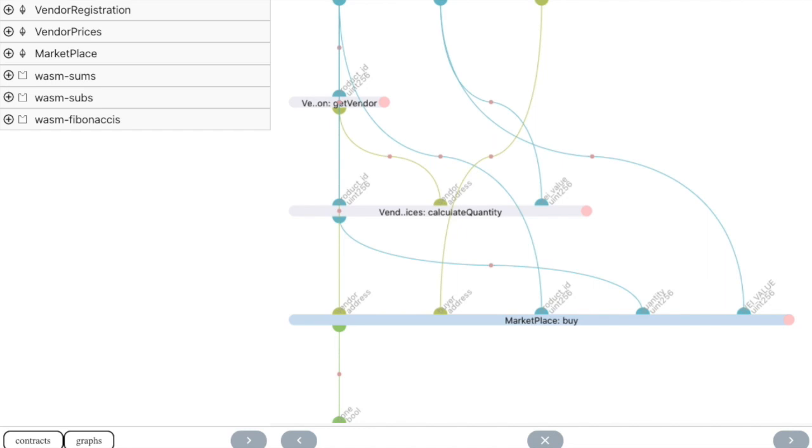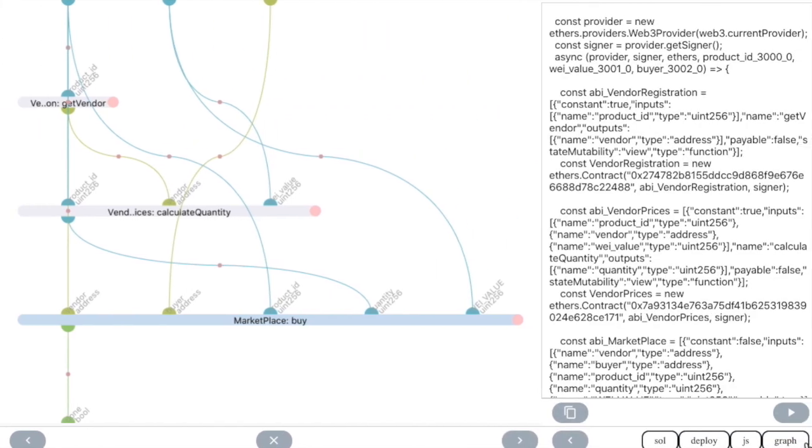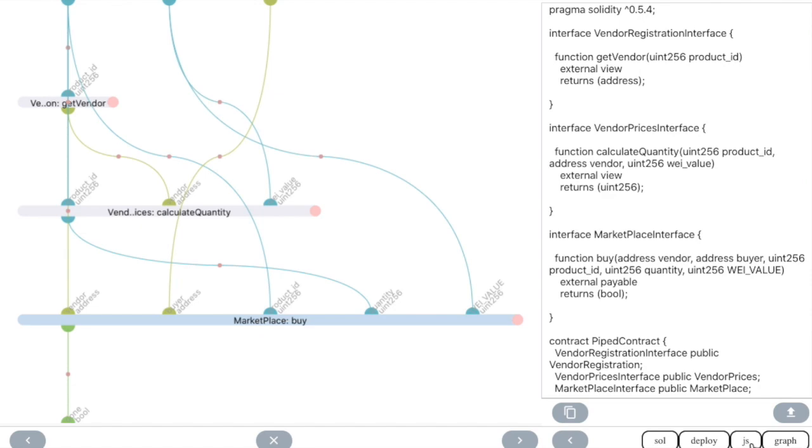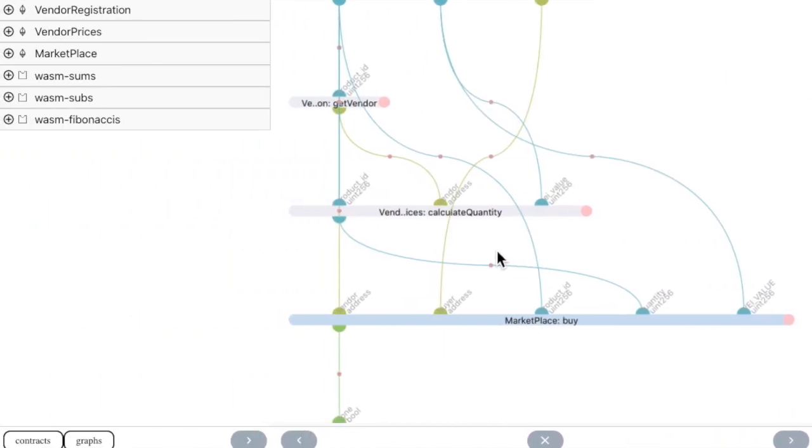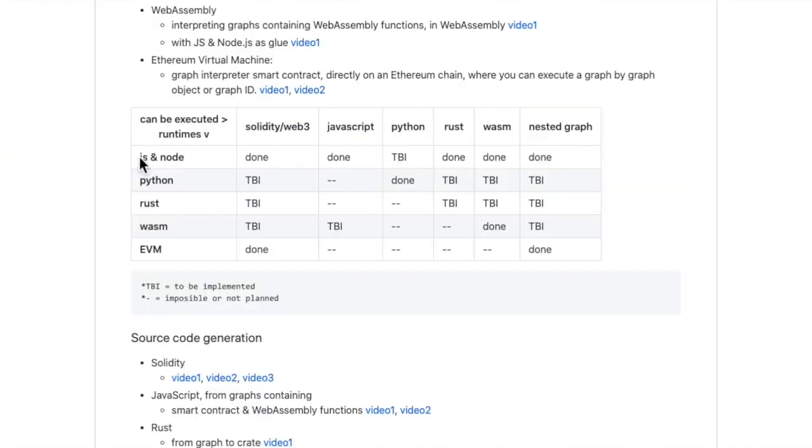For a graph, Pipeline can produce source code, or it can execute the graph, resolving each node based on its type. We now have Pipeline graph interpreters in JavaScript and Node.js, Python, Rust, WebAssembly, and the Ethereum virtual machine.